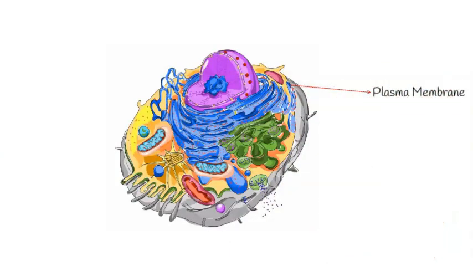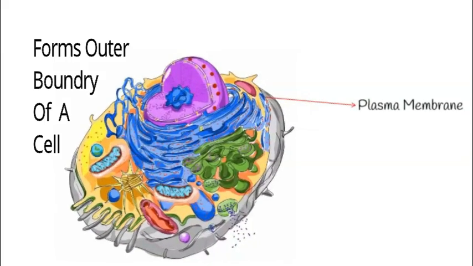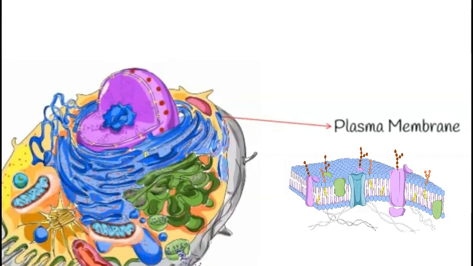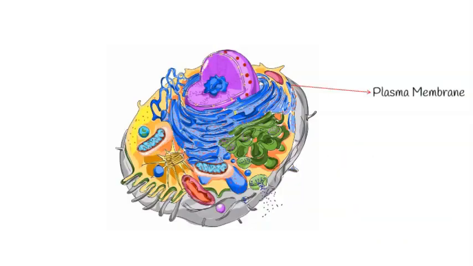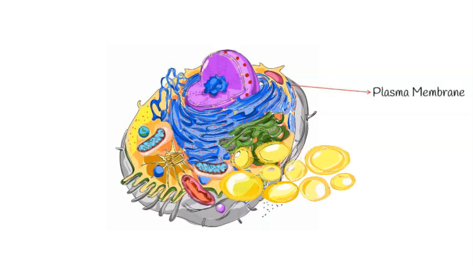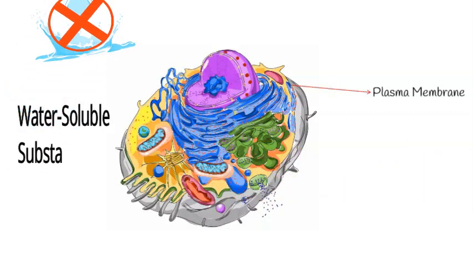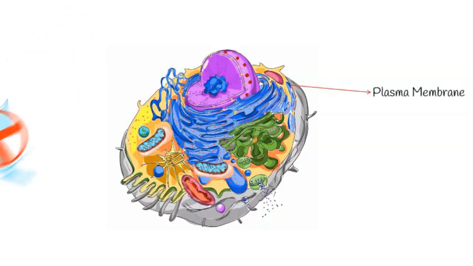The plasma membrane forms the outer boundary of a cell. It maintains the integrity of a cell by separating intracellular fluid from the extracellular fluid surrounding the cell. Lipid tails of a plasma membrane allow lipid-soluble substances to pass across the membrane but prevent the passage of water-soluble substances. Thus, the plasma membrane serves as a barrier between water-soluble substances in the intracellular and extracellular fluids.